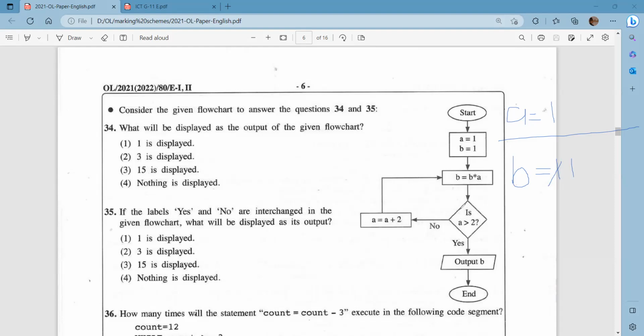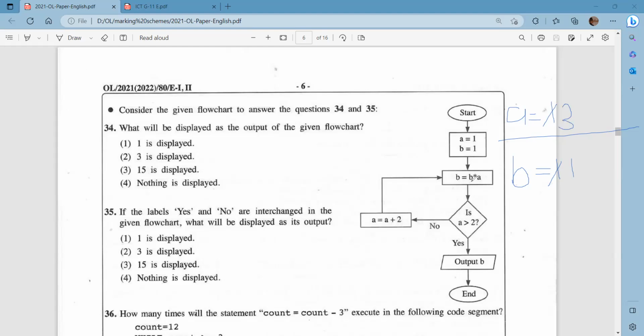And here we are going to check a condition. Is A greater than 2? No, A is 1. So therefore, we go for the no side. In here it has A equals A plus 2. A is currently 1, so A plus 2 becomes 3.